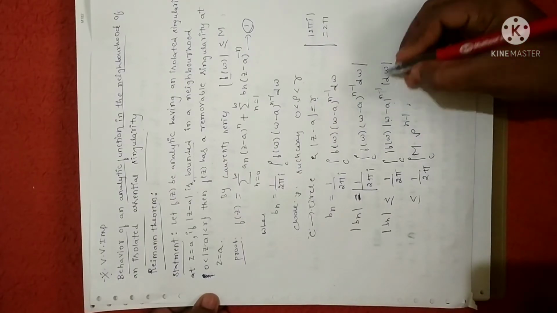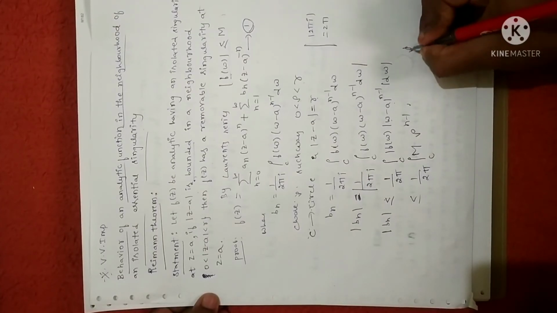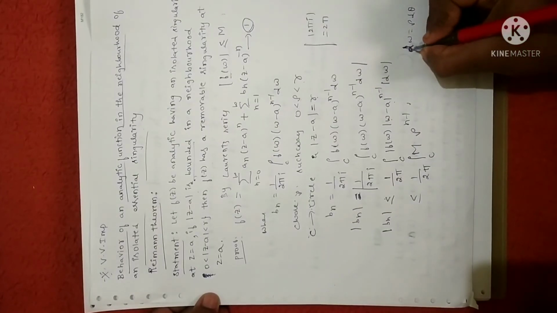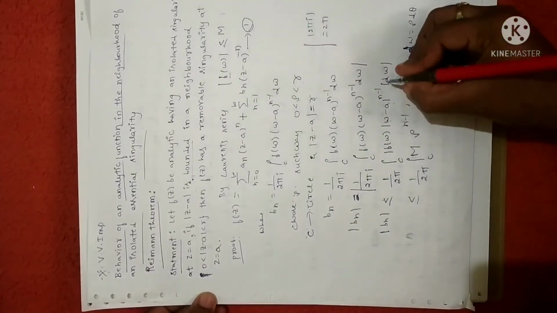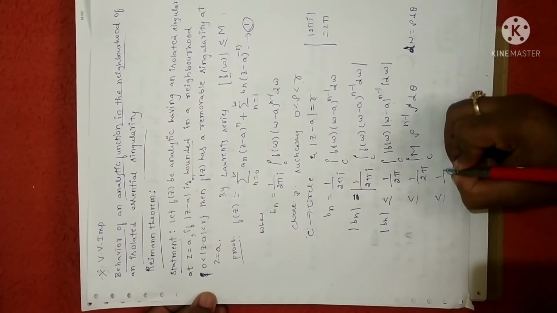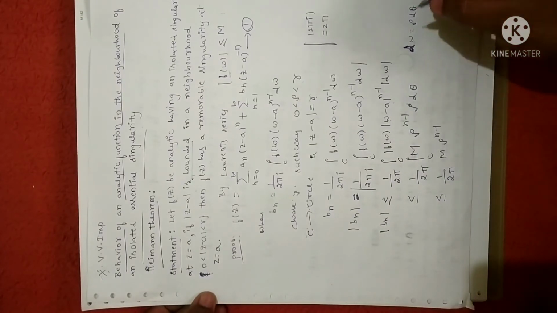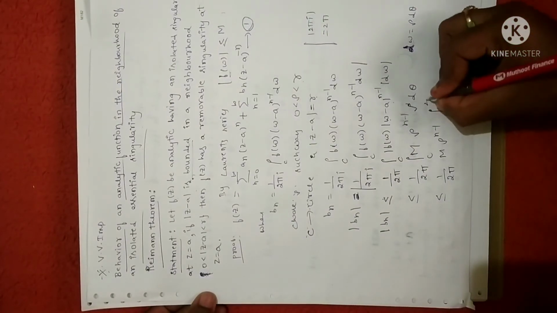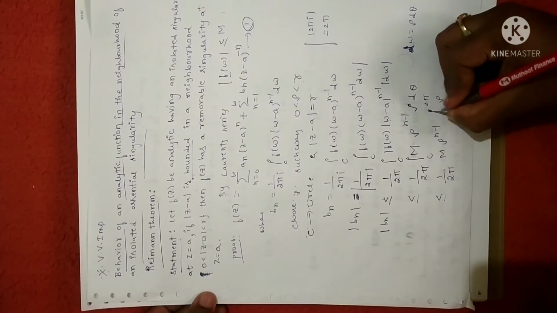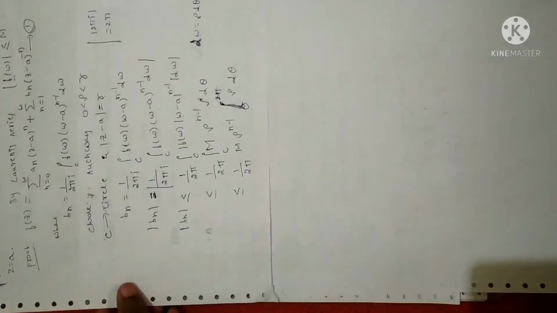Then dw: if rho is a circle equation, then dw will become rho into d theta. Clear? Now dw can be written as rho into d theta. So let me take the constant outside, and you will get M into rho power of n minus 1. This step I have simplified n number of times; you just go through the previous videos. So rho into d theta, since it is a circle, I have taken the limit 0 to 2 pi. I'll just write one more step, d theta.